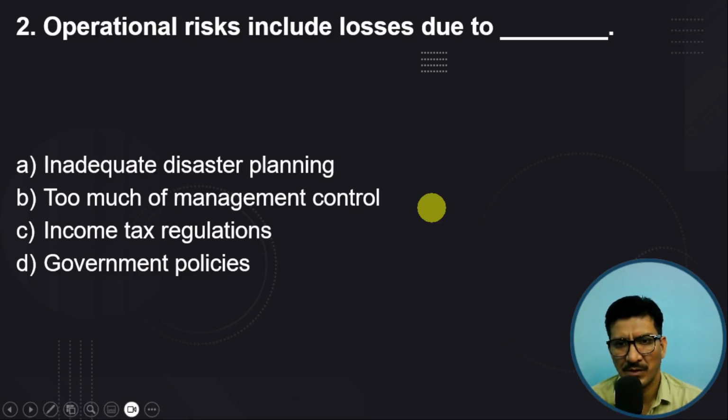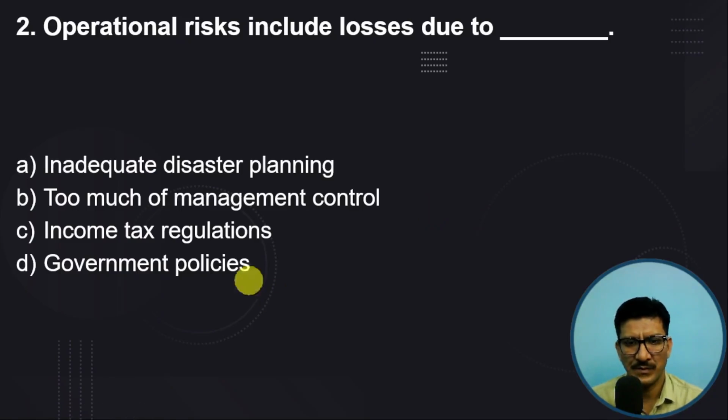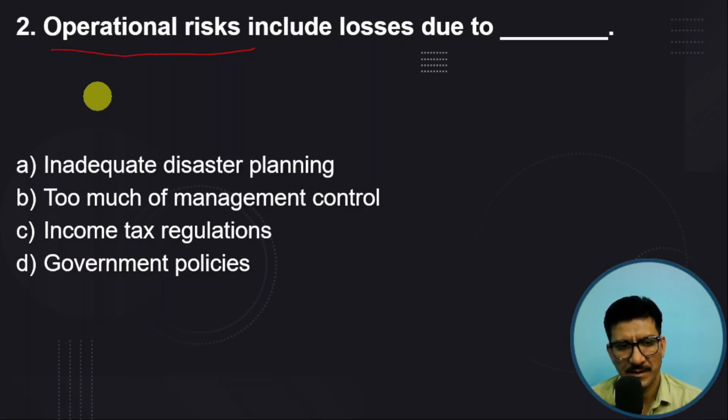Operational risk includes losses due to what? So you need to understand what is operational risk. There are different risks faced by the market participants, and one of the risks is operational risk. The options are inadequate disaster planning, too much of management control, income tax regulation, government policies.